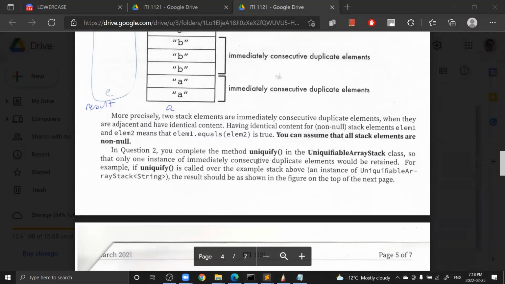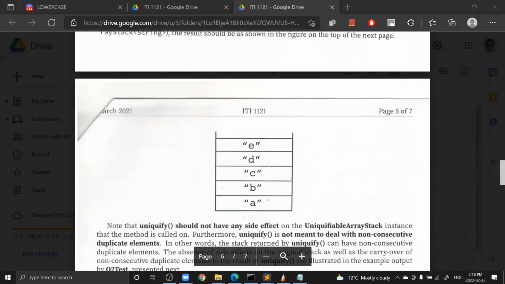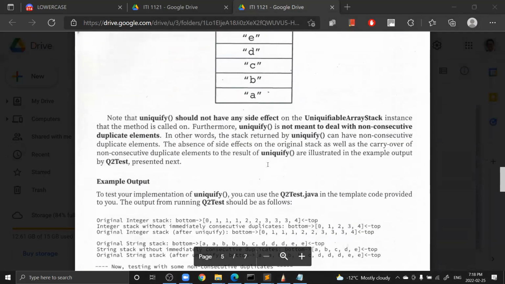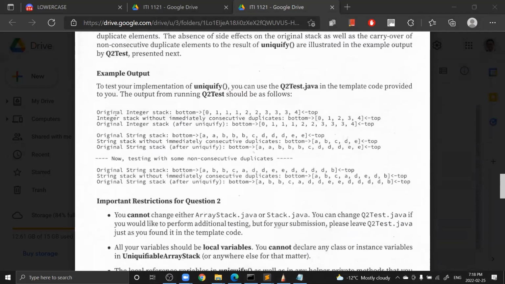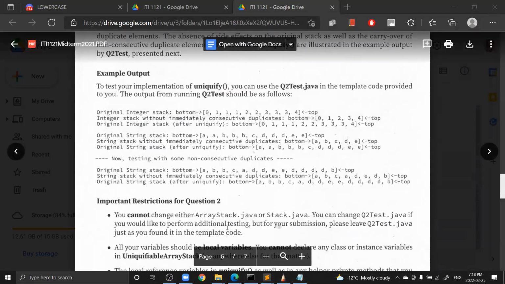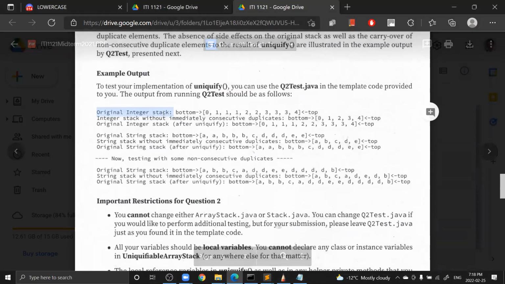Okay, I was muted for a second there, but what I was saying is that it's okay if you haven't finished reading. I'm just going to summarize what they mean. So if you look at here, they have a stack, right? We have an integer stack, and this is the bottom of the stack, and this is the top of the stack. So what they want you to do is remove consecutive duplicates.